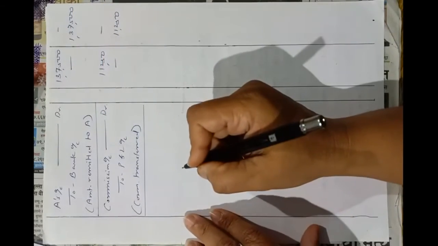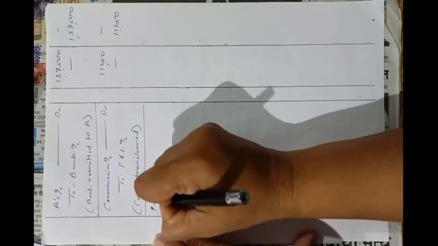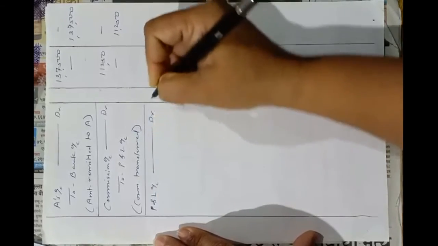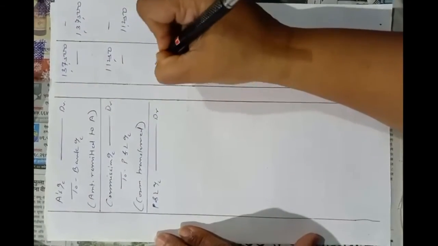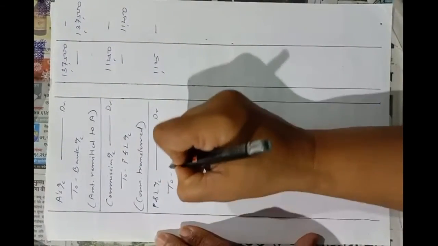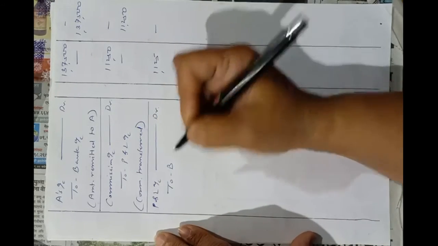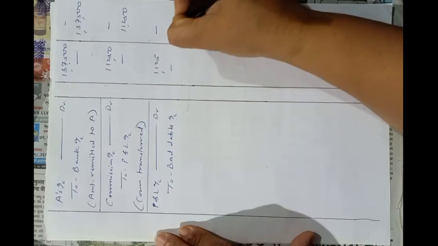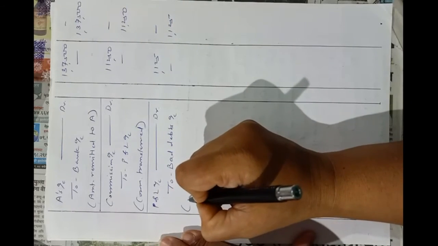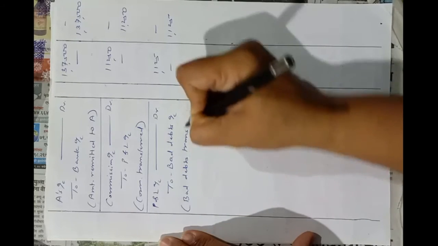Okay, and now bad debts incurred will be transferred to profit and loss account. So profit and loss account debit, bad debts, to bad debts account. Bad debts transfer.